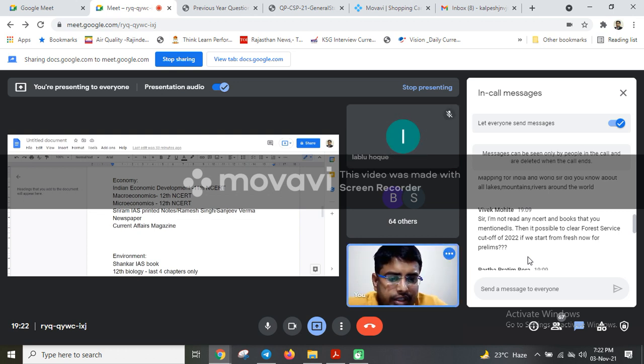In that situation, you have to go through the options which are given, A, B, C, D, whatever options are given. You will be able to eliminate 2 or 3 options out of that. If there are 3 statements, 1, 2, and 3, and you know 2 statements but not the third one, then there will be options like 1 and 2 only, 2 and 3 only, 3 only, or none, or maybe 1 and 3 only.